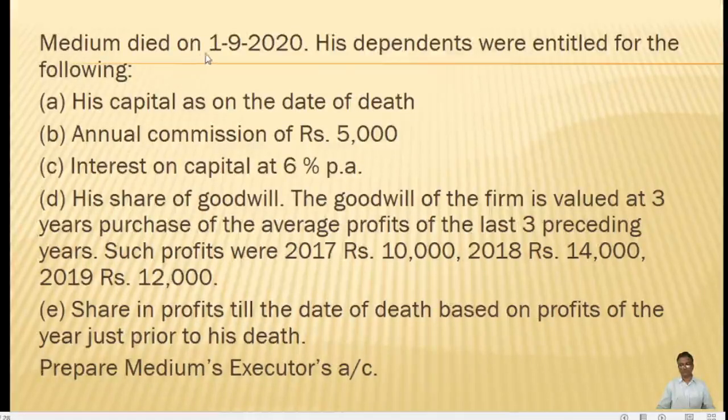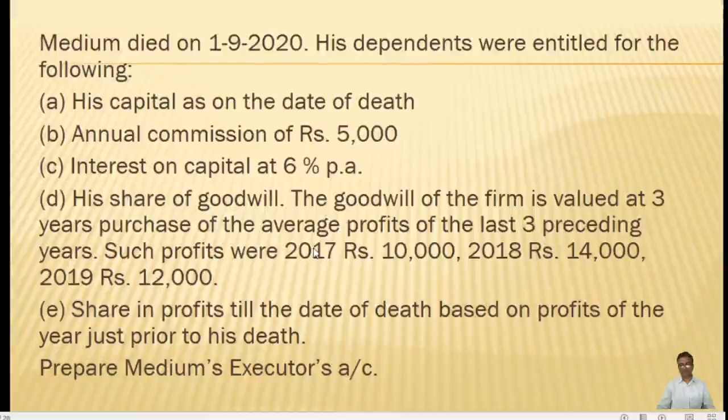Medium died on 1/9/2020. His dependents were entitled to the following: his capital as on the date of the death, annual commission of rupees 5,000, interest on capital at 6% per annum, his share of goodwill. The goodwill of the firm is valued at 3 years purchase of the average profits of the last 3 preceding years.